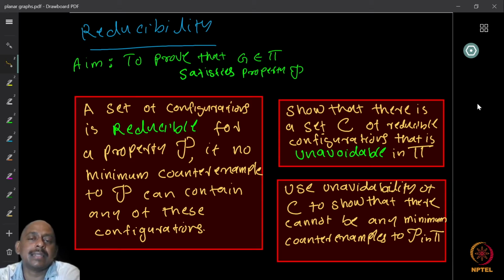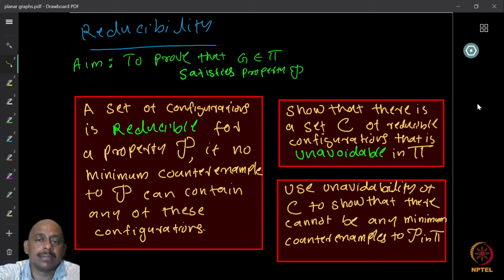So the idea of discharging is to show a set of reducible configurations is unavoidable, right? In that part and that part alone, we will use the discharging method. So the idea is to show some structural properties like reducibility, reducible configuration. Now the reducibility of this configuration you have to do separately. So once you show a configuration is reducible, you can try to use the discharging method to show that it is unavoidable in the class. And that is the way this method is usually used.